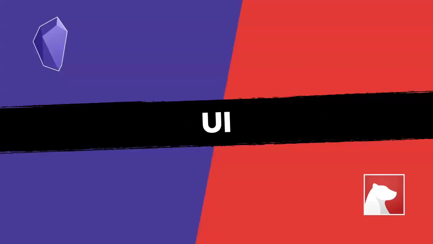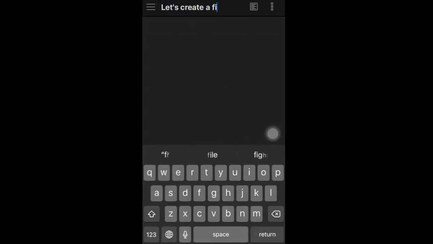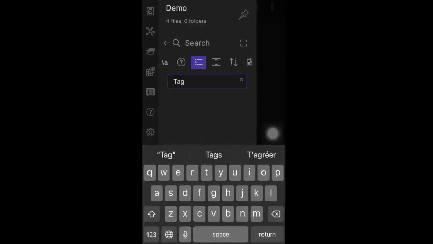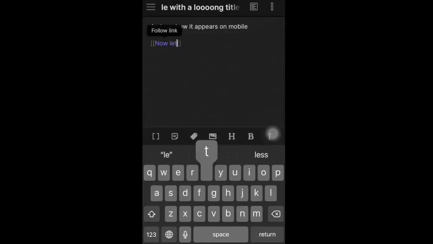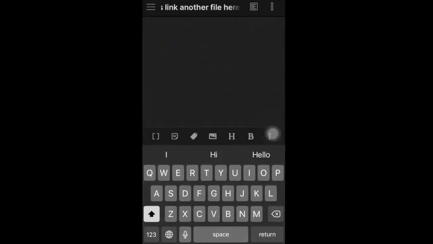And now let's just talk about the user interface. I have to admit that Obsidian is way more powerful and has way more options than Bear. But all this comes at a price: the user interface, the accessibility, and how you're actually going to interact with your notes. Especially if you work a lot on mobile like myself, you're going to see that the Obsidian mobile app is just not convenient at all. I really hope that this will change in the future and will allow me to get the best out of Obsidian, not only on the computer, but also on my mobile device.